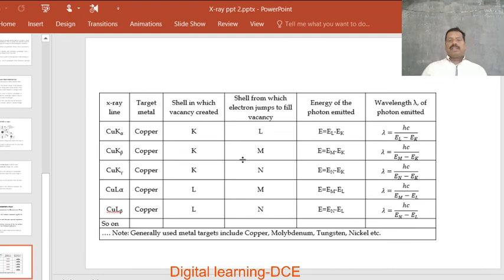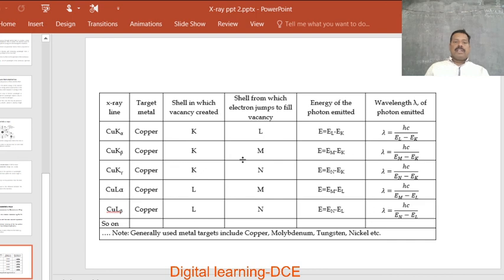This table will give some wavelengths of the characteristic X-ray photons emitted. Now we are going to observe one by one. Here the first column gives the name of the X-ray line, the target metal used, the shell in which the vacancy is created, the shell from which the electron jumps to fill the vacancy, the energy of the photon emitted, and the wavelength lambda of the photon emitted. Finally, we are going to use that formula to calculate the wavelength.